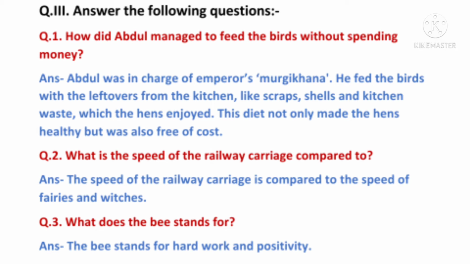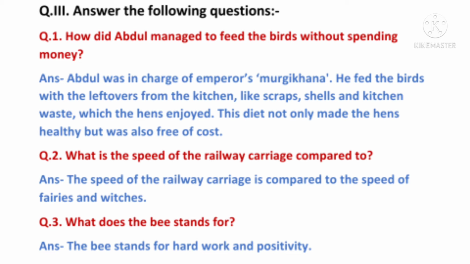Next question we have is answer the following questions. First question: how did Abdul manage to feed the birds without spending money? So the birds that they are talking about are hens. Answer: Abdul was in charge of the Emperor's Murgi Khana. He fed the birds with the leftovers from the kitchen, like scraps, shells, kitchen waste, which the hens enjoyed. This diet not only made the hens healthy but was also free of cost.